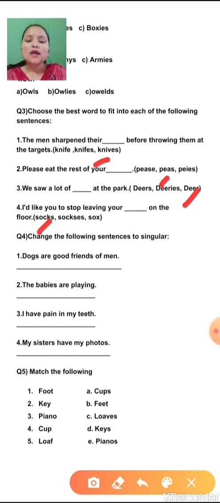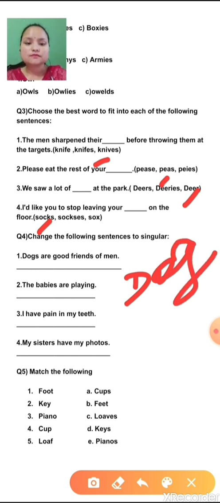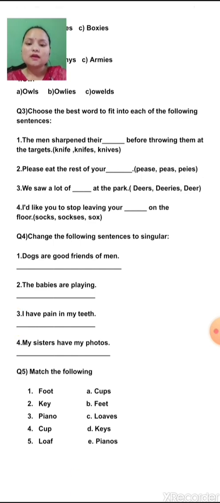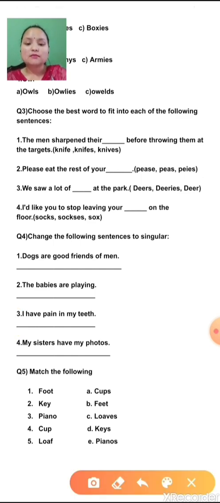Now question 4. Change the following sentences to singular. First, dogs are good friends of men. A dog is a good friend of man. Here it is written dogs, so D-O-G, dog. Friends will be friend, F-R-I-E-N-D. Men will be M-A-N, man. Second, the babies are playing. A baby is playing.